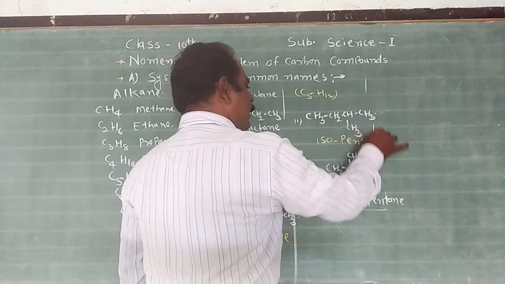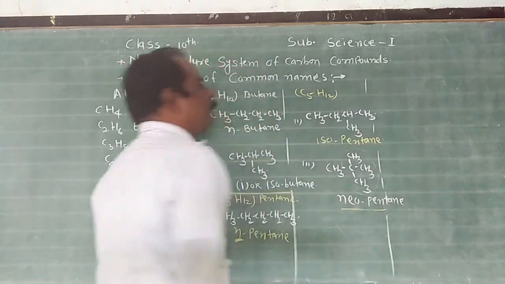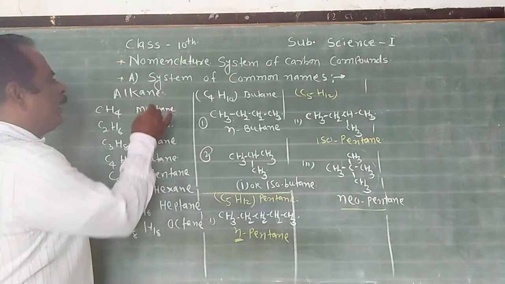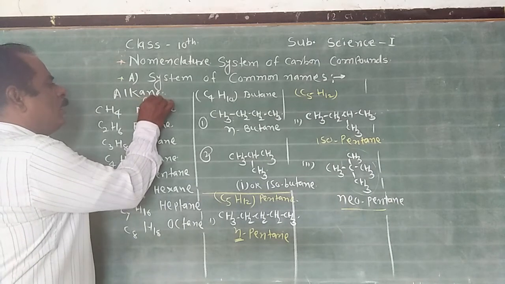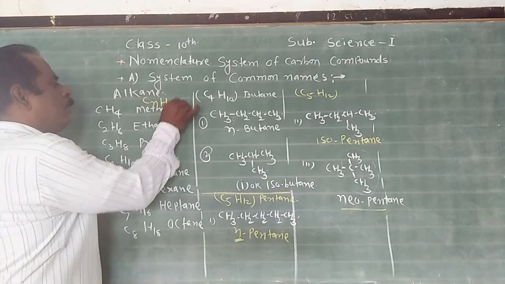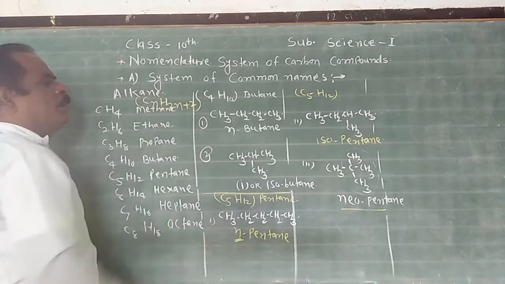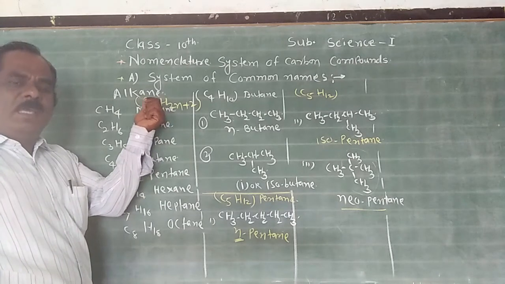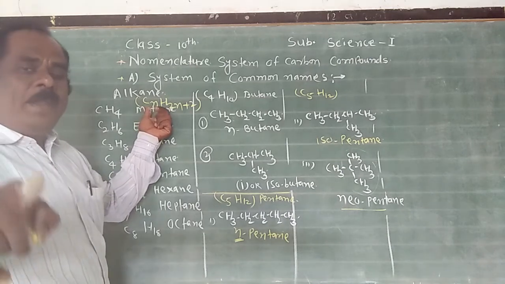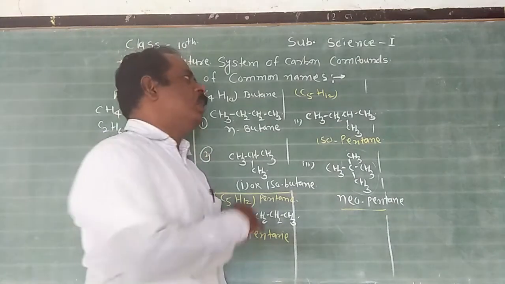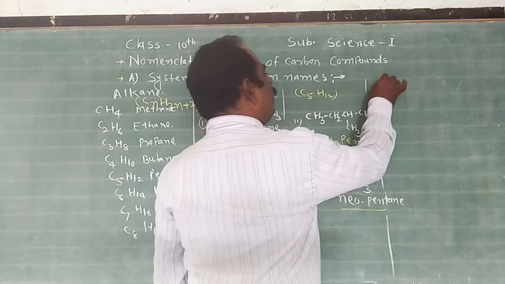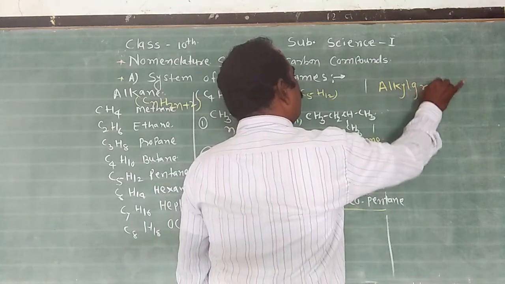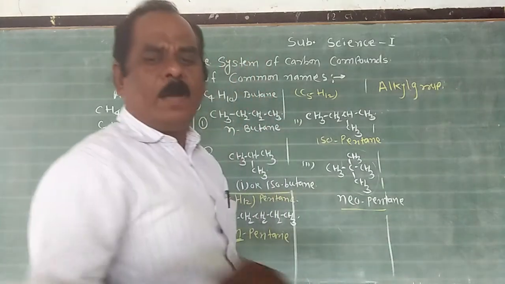Next example. You remember the general formula of alkane? CnH2n+2, is it not? When one hydrogen atom is removed from the alkane, the obtained group is called the alkyl group. What is the general formula of the alkyl group?